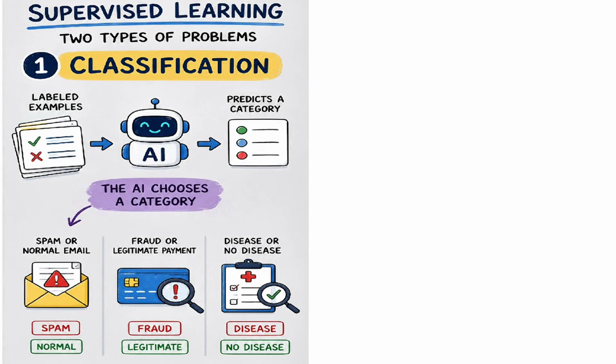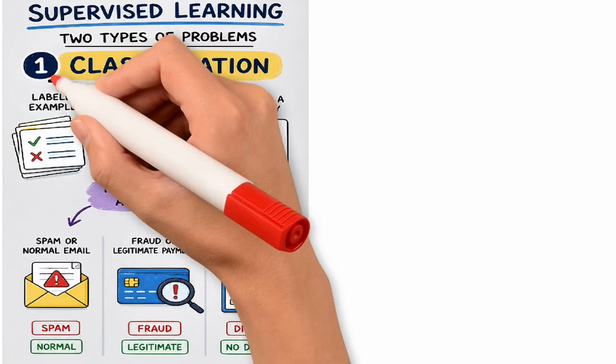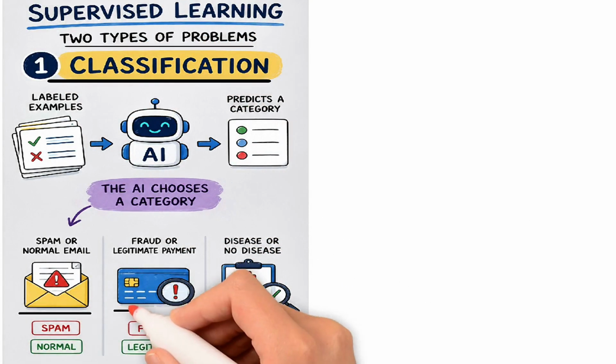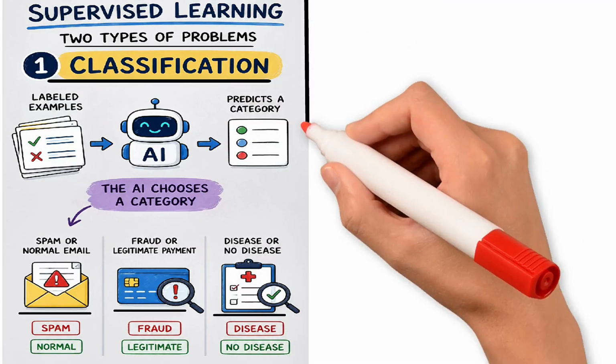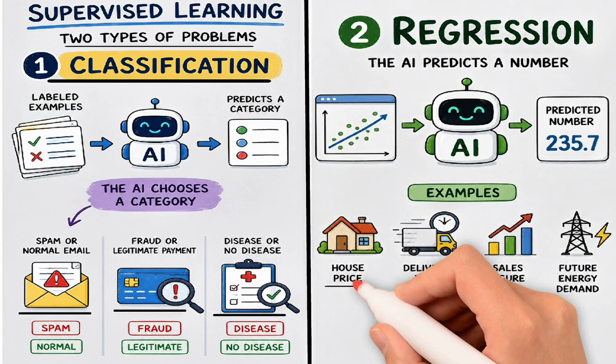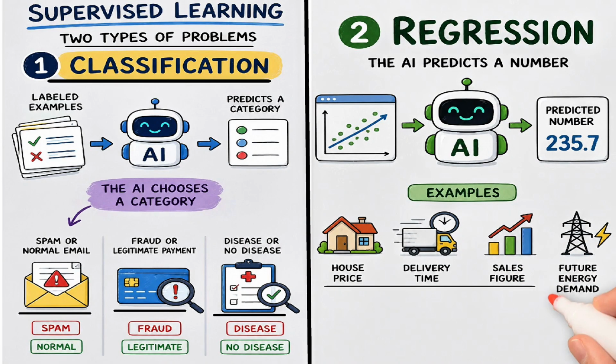Supervised learning is commonly used for two types of problems. The first is classification, where the AI chooses a category, such as spam or normal email, fraud or legitimate payment, disease or no disease. The second is regression, where the AI predicts a number, such as a house price, delivery time, sales figure, or future energy demand.